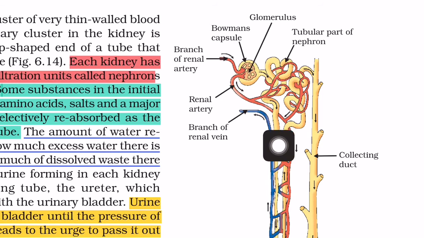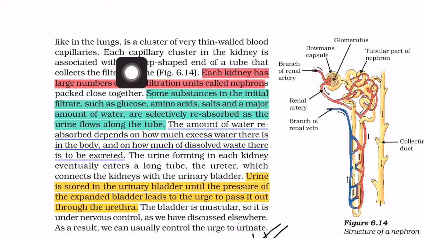goes into the tube. Each capillary cluster in the kidney is associated with the cup-shaped end of the tube that collects the filtered urine. So this glomerulus will collect the blood from this tube, which is a branch of the renal artery, and here it will be filtered and it will pass to this tube.